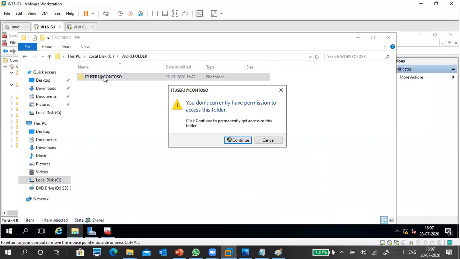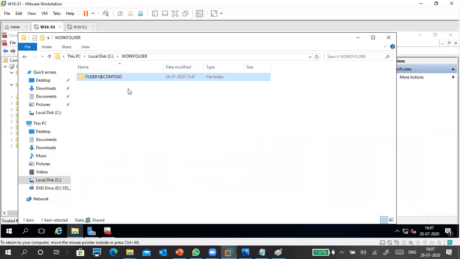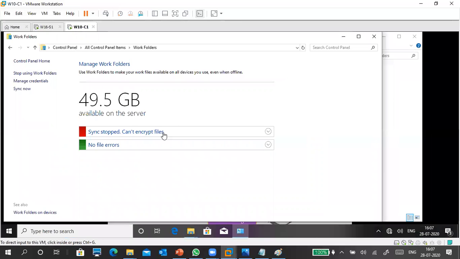So you need to override the permission. Owner override permission is there. Work folder is shared to everyone, but this folder belongs to the user. User can access the folder from anywhere. And here it's showing 49.5 GB available.